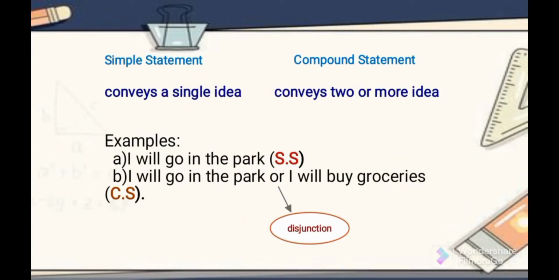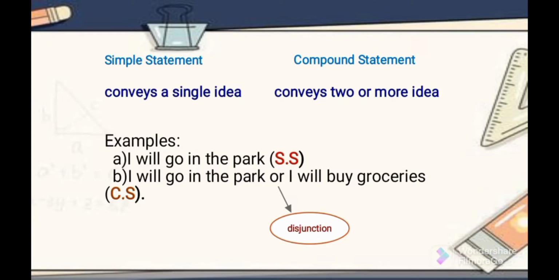Before we proceed to what a compound statement is, we should first study the simple statement and then proceed to the study of compound ones. So, what is a simple statement? A simple statement conveys a single idea, and a compound statement conveys two or more ideas. For example, A: I will go to the park. This has a single idea, that she will go to the park. So, this is what we call a simple statement.